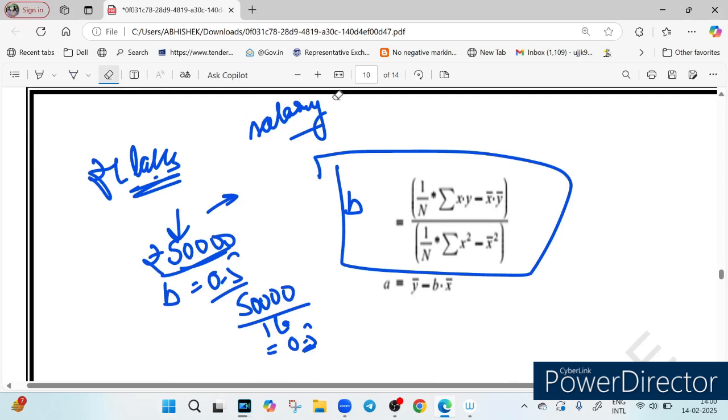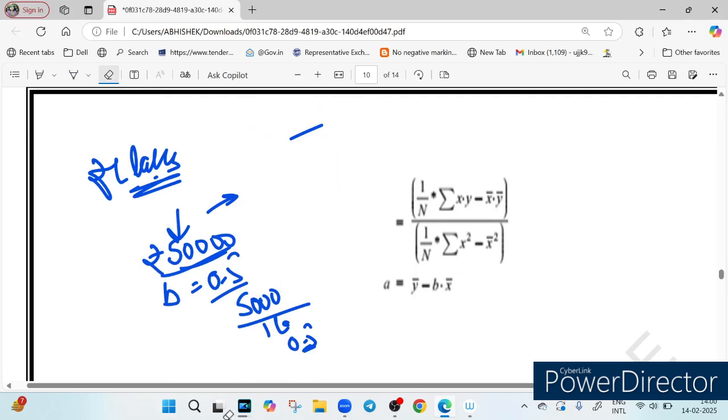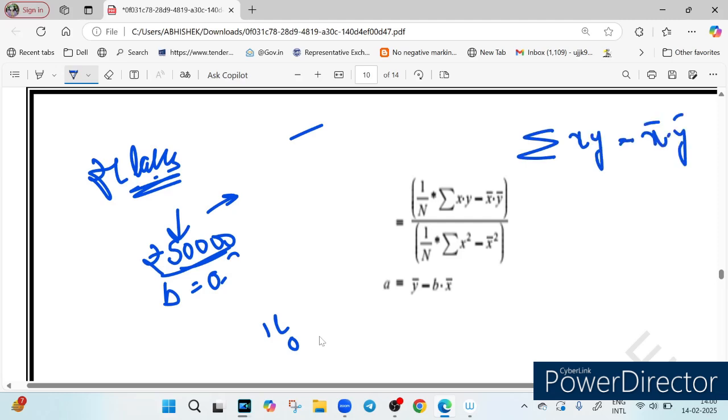So this formula you have to remember. To calculate the value of b, you have to remember this formula. It is quite easy to remember. It is nothing different from the correlation. In correlation you must have seen, like summation of x into y minus x bar into y bar. There it was like this. Why am I relating it? Because it will be easier to remember by relation.